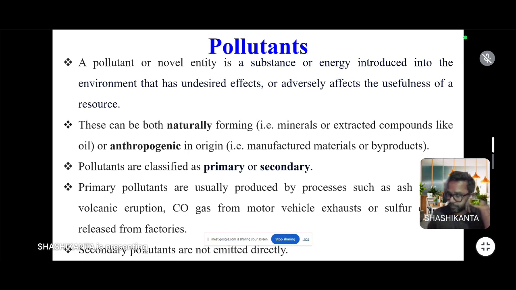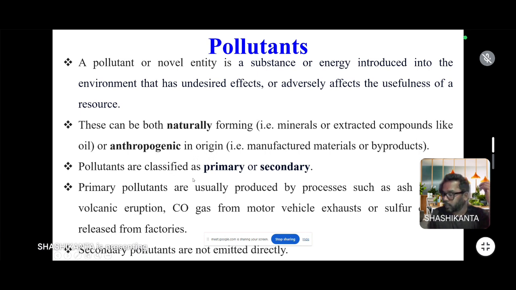Now these can be both naturally formed or of anthropogenic origin. Anthropogenic origin means it is originated by human activity, or man-made.